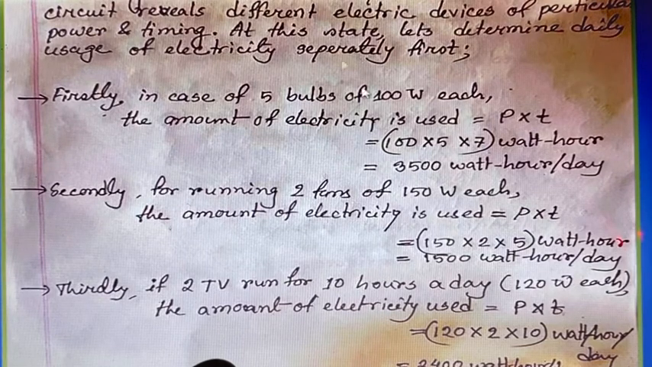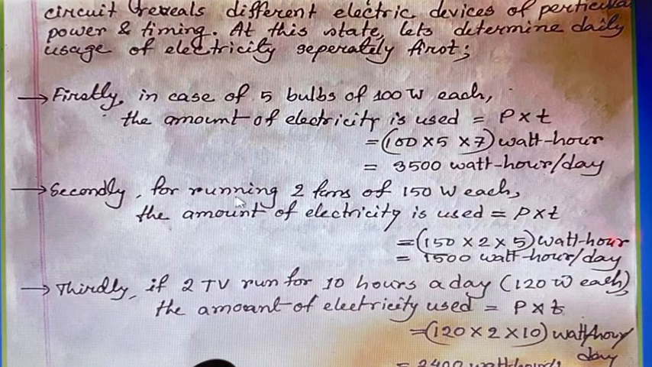So we got 3500 watt hours per day. You see that I have mentioned only watt hours a day, not kilowatt hours a month. We have to put all the values together. Next we'll have an example for this.